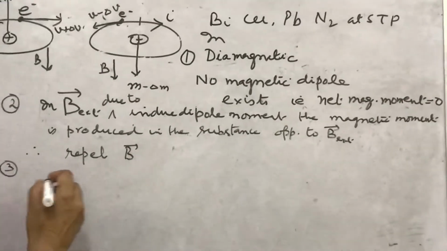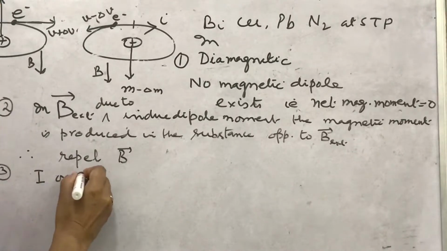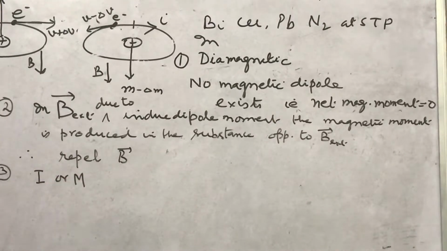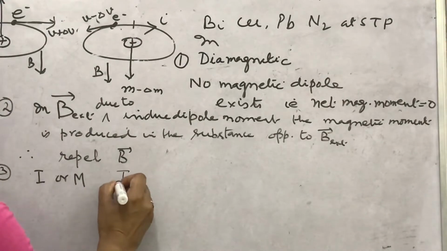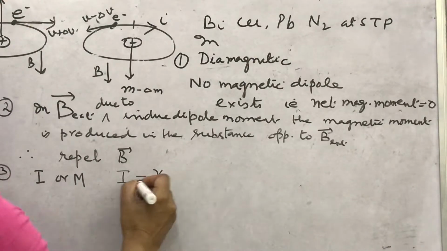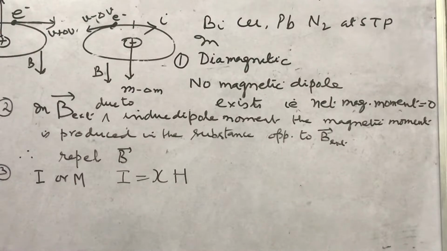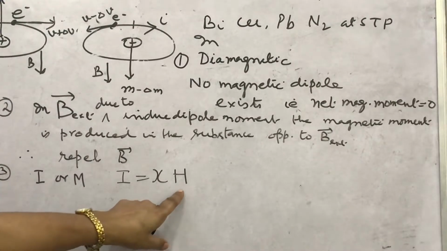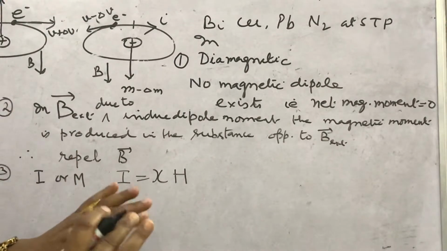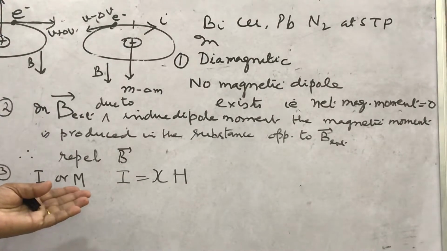We have read that intensity of magnetization, or in some books it is represented by m, that is magnetic moment per unit volume. So this intensity of magnetization is related with susceptibility by the relation I equal to psi H, where H is the magnetizing field or the field which is applied to diamagnetic substances.